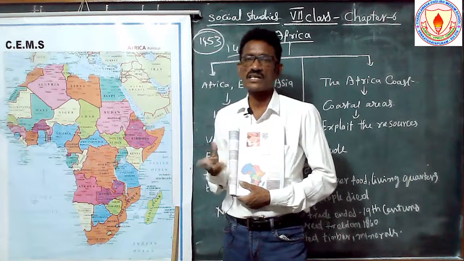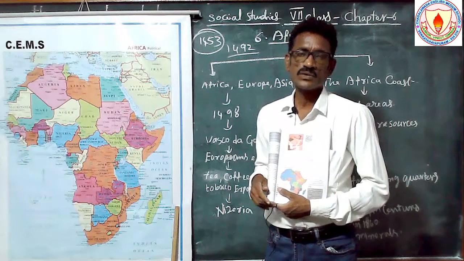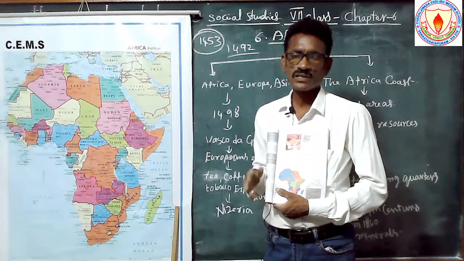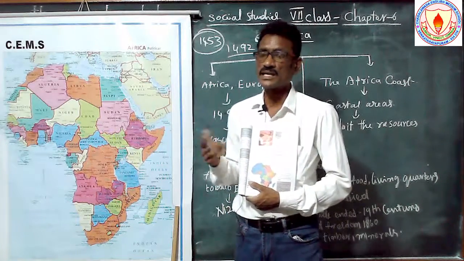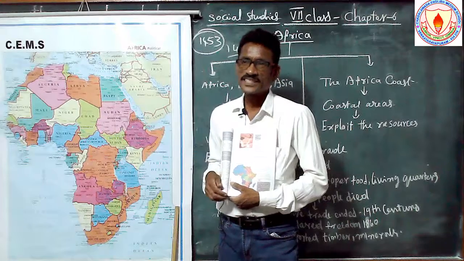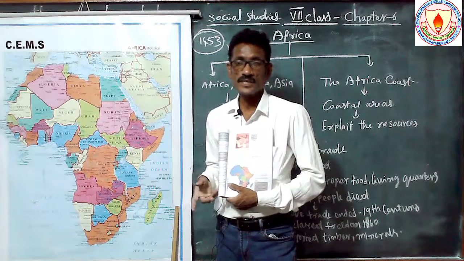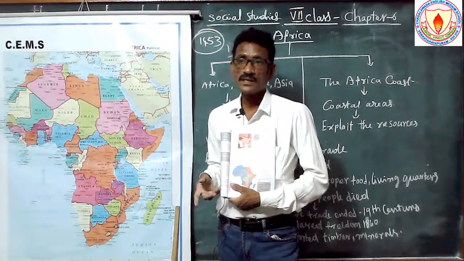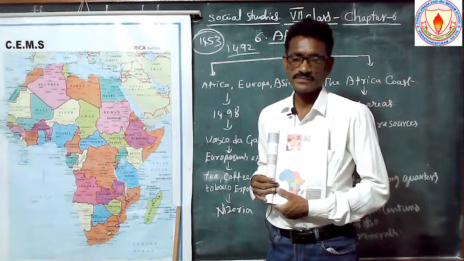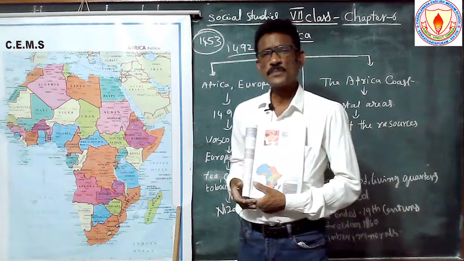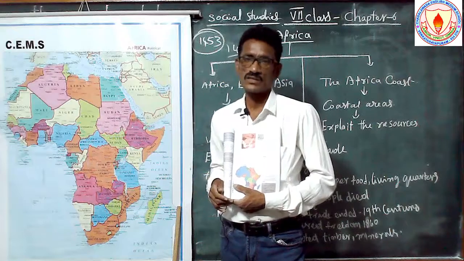Here they were not given quality food. They were not given good wages. They were not given any wages. They were not given good quarters either. They were given punishment, daily punishments, and like that they were treated very cruelly. So these people suffered in America and in African countries also.